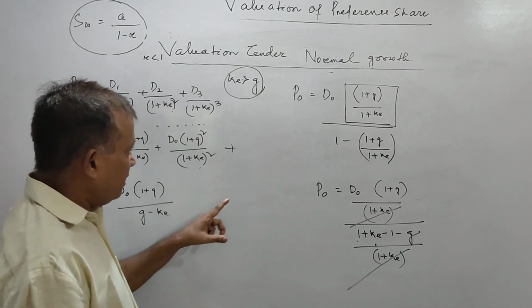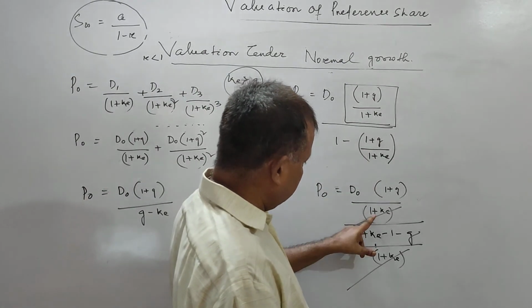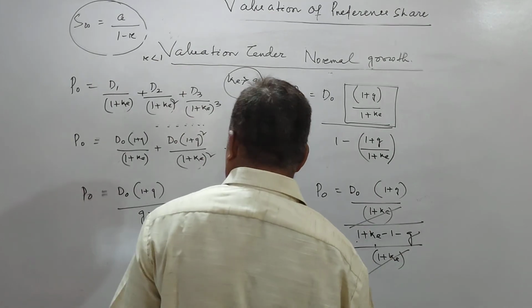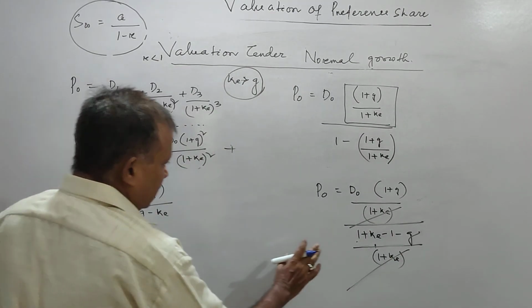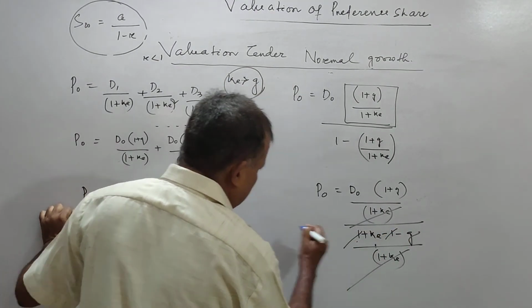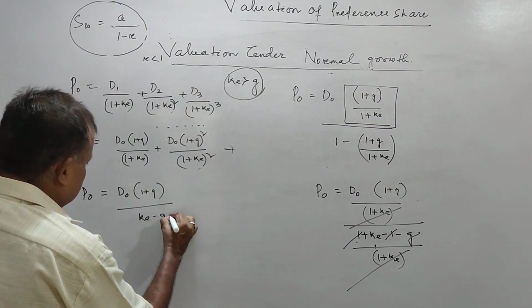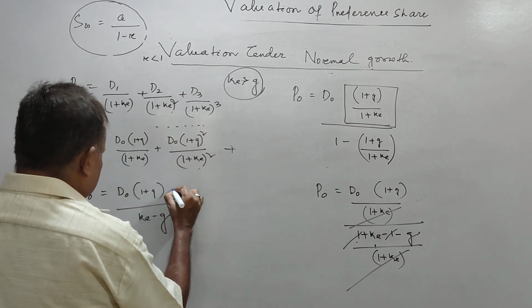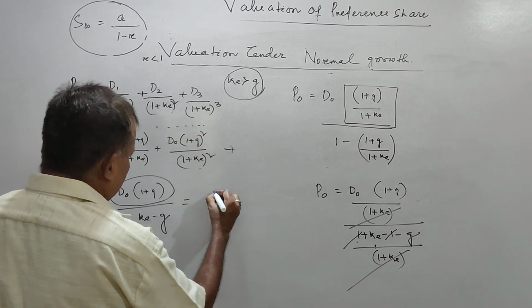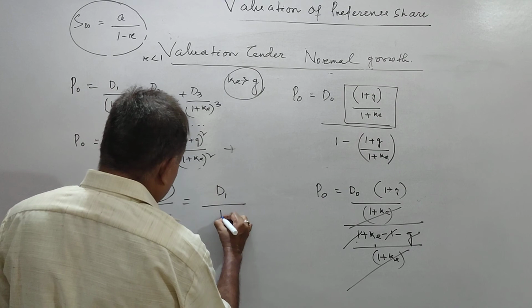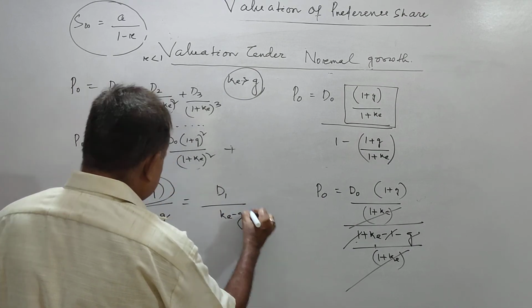So, आप ये फॉर्मूला पुट करके आपको निकालना है. So it will be 1 cancel, and this will be ke minus g. So this is exactly equal to D1 by ke minus g.